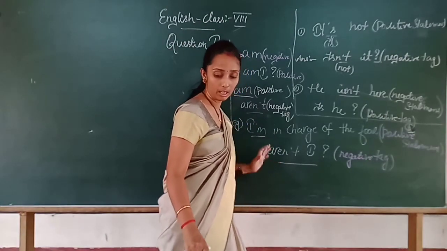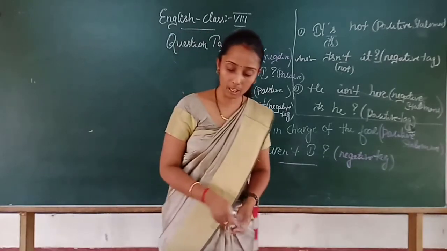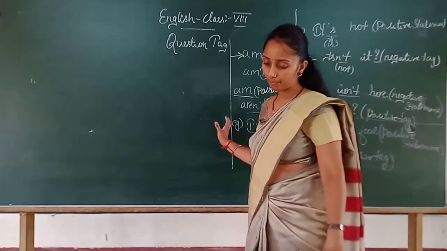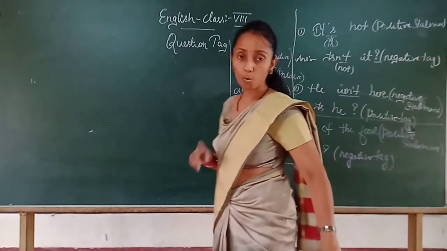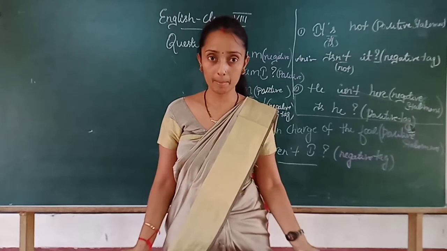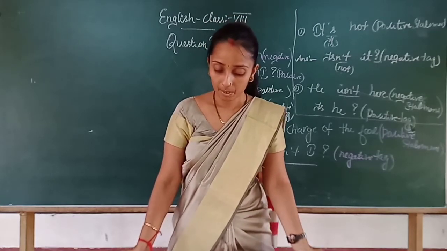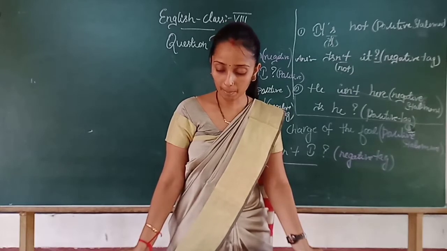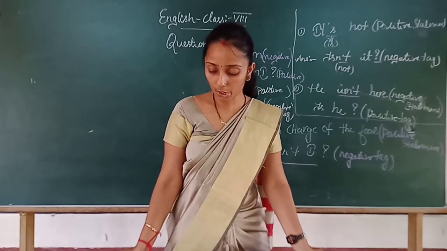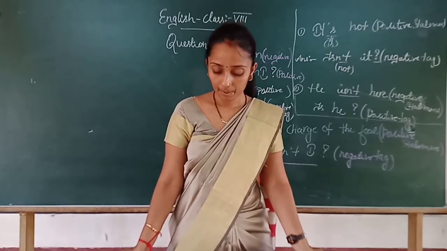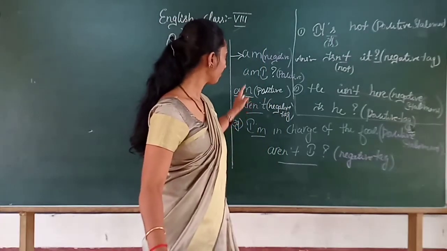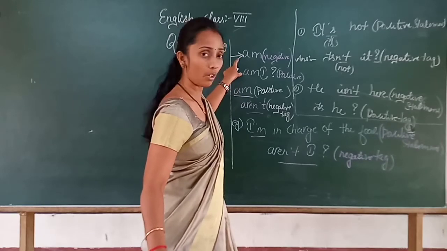Is it clear? Okay. Then let's work out a few of the examples. I hope you have written this. I'll read once again what you have written, and I'll repeat it once again, children, for your information sake, or double check it twice. If the main verb or auxiliary verb in the statement is am, the positive question tag is am I. You can write this down after that, or else at the end also.